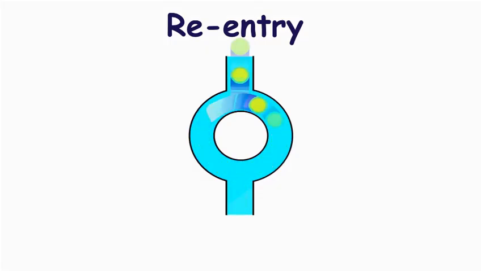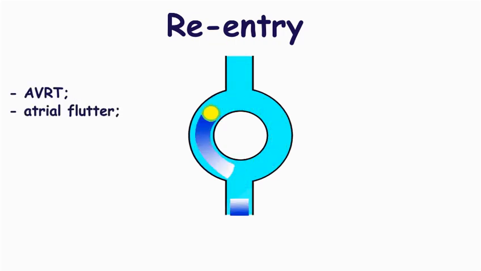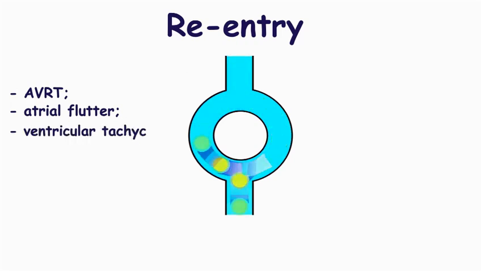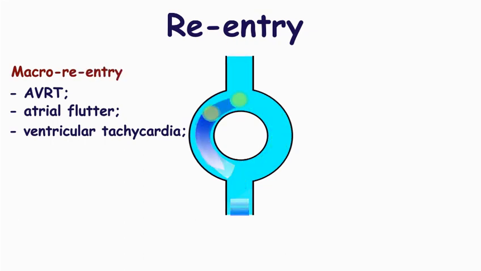In this case, it begins to circulate by this re-entry loop, spreading very frequently in both directions. This leads to a number of arrhythmias: atrioventricular re-entry tachycardia, atrial flutter, ventricular tachycardia occurring due to myocardial scarring. In these cases, there is a fixed anatomical pathway, and the mechanism is called macro re-entry.